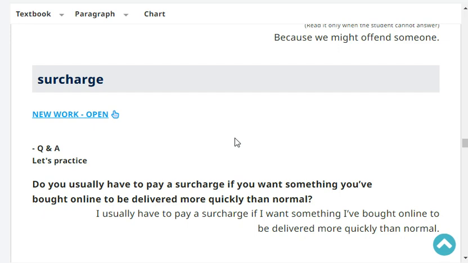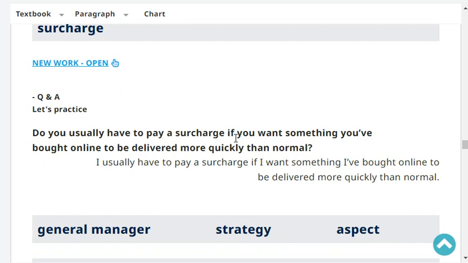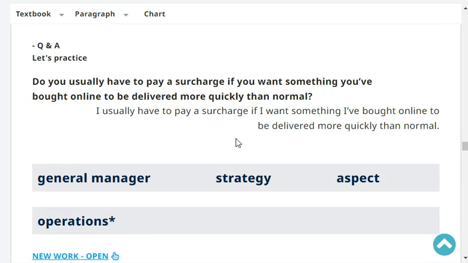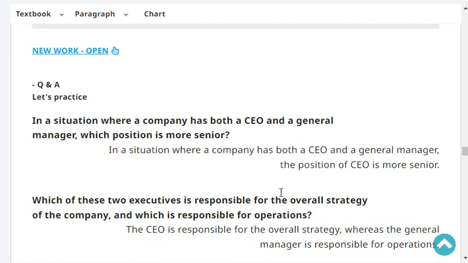Okay, next. Do you usually have to pay a surcharge if you want something you bought online to be delivered more quickly than normal? Yes, I usually have to pay a surcharge if I want something I bought online to be delivered more quickly than normal. Very good.